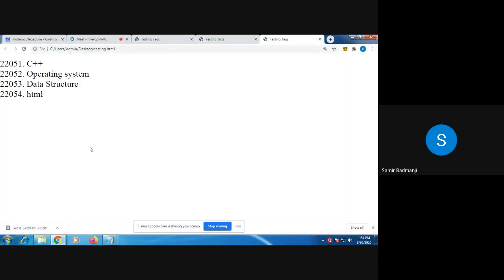Can you see the numbers? Yes. So whenever you give some start value, every list item will be incremented by 1: 51, 52, 53, 54. Now we'll see the last attribute, that is the value attribute. Now suppose some students have left the college, okay? Now you want to give numbers starting from say 60. Now see how that is possible.